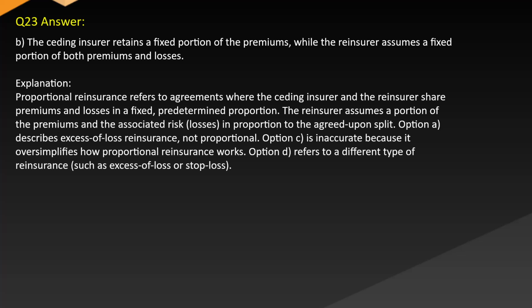Option A describes excessive loss reinsurance, not proportional. Option C is inaccurate because it oversimplifies how proportional reinsurance works. Option D refers to a different type of reinsurance, such as excessive loss or stop loss.